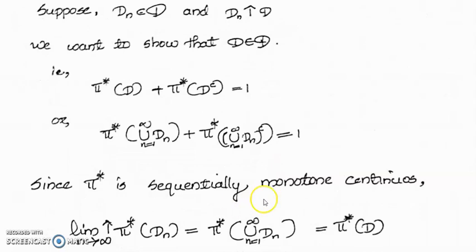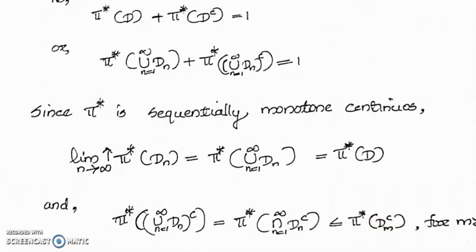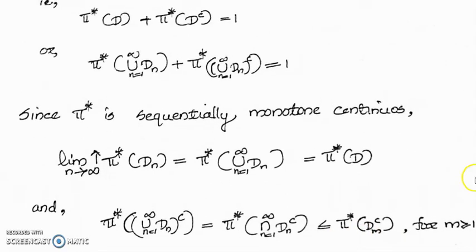Since pi star is sequentially monotone continuous, the limit as n tends to infinity of pi star of Dn equals pi star of the union n equal to 1 to infinity of Dn, and that is equal to pi star of D. And pi star of the complement of the union of Dn equals pi star of the intersection of Dn complement, which is less than or equal to pi star of Dm complement for m less than or equal to n, since this intersection is contained in one of the elements in the intersection.